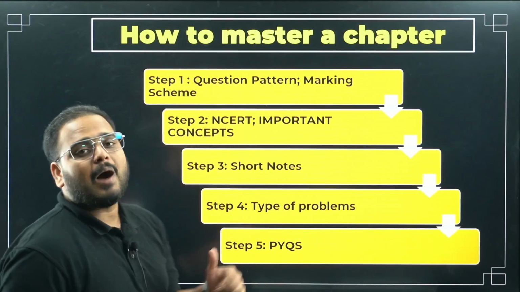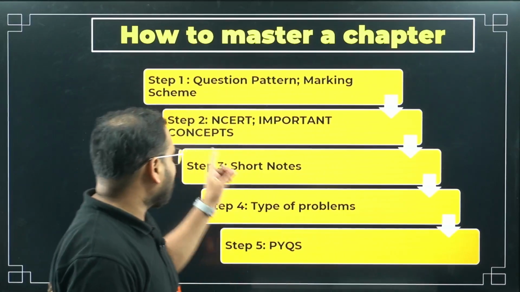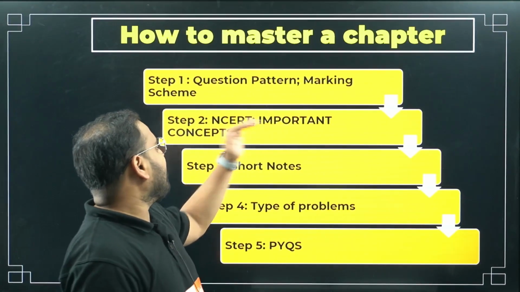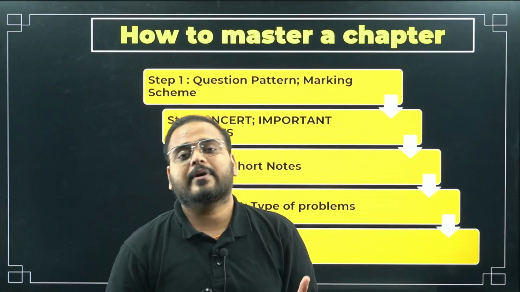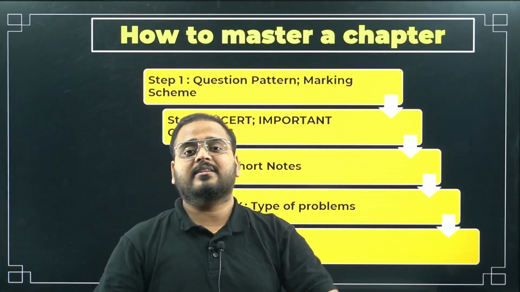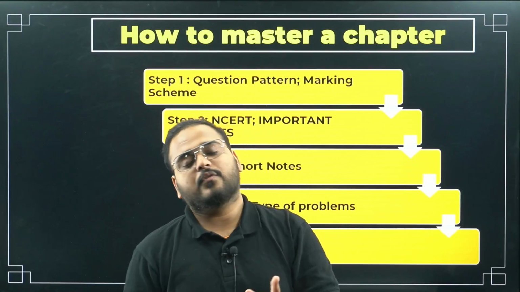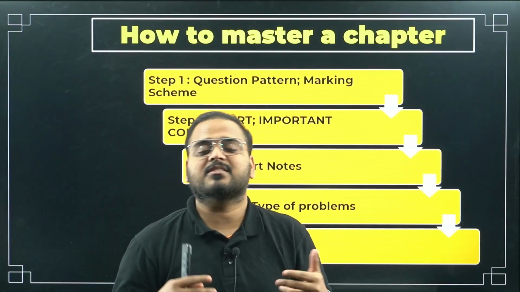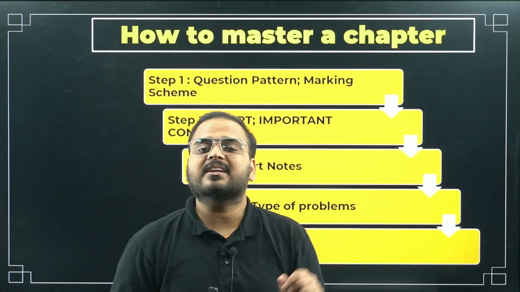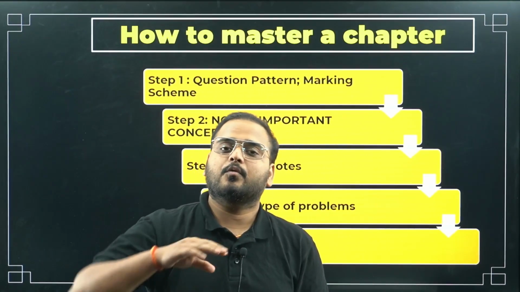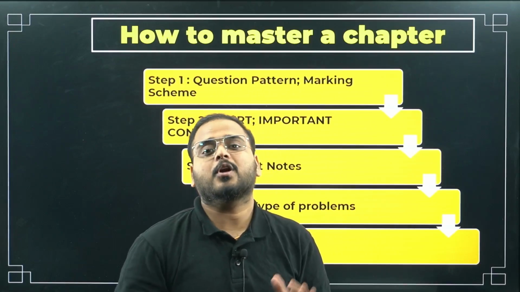Step 2, arming yourself. What is step 2? Arming yourself: NCERT and important concepts. You have to follow all the concepts from NCERT. Any other thing you want to study additionally, you can always use a reference book, but I don't think any additional concept will be asked to you other than NCERT. So NCERT concepts will be more than enough. Follow all the concepts from NCERT without fail. Do not miss out on anything.